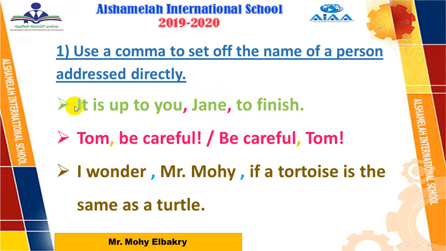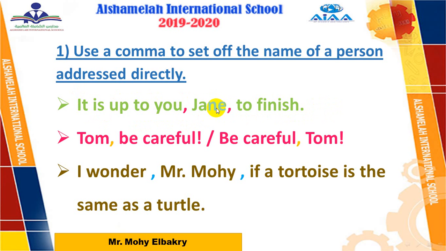If I said, for example, Jane, it's up to you to finish, after Jane, only add a comma. What about putting the name at the end of the sentence? For example, when I say, it's up to you to finish, Jane. So here, before Jane, I'm going to add a comma.